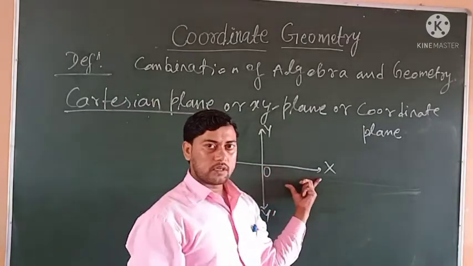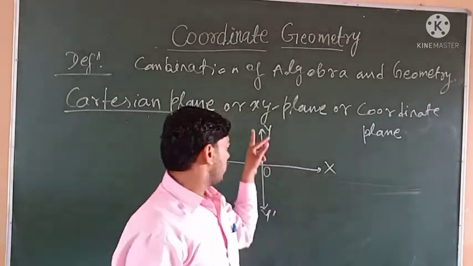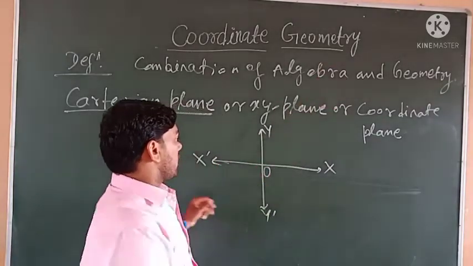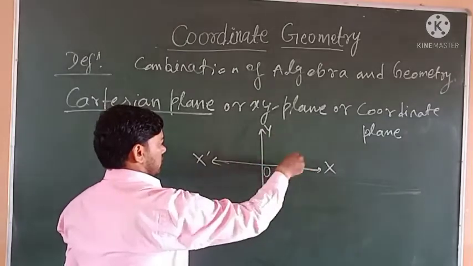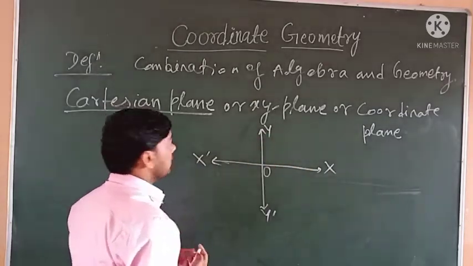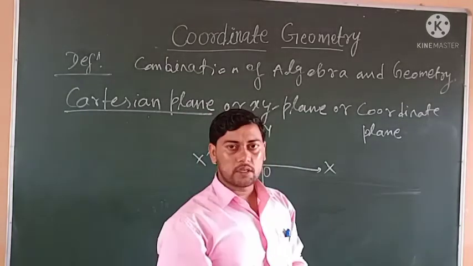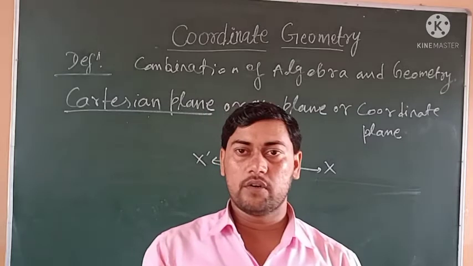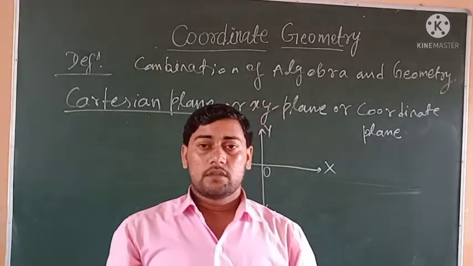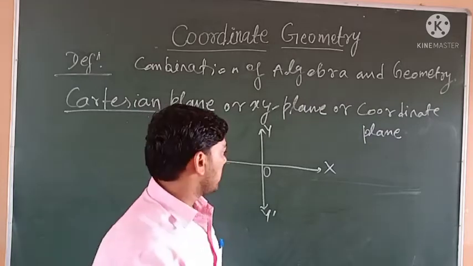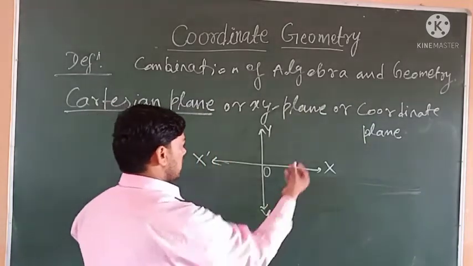X dash is a horizontal line, Y dash is a vertical line, and this plane is called the Cartesian plane. So we can define the Cartesian plane: when a horizontal line and a vertical line are drawn together, they form a unique plane that is called the Cartesian plane or XY plane.